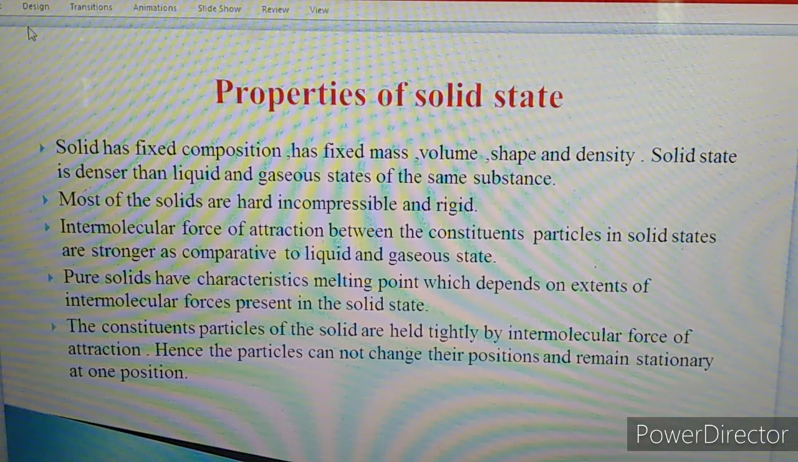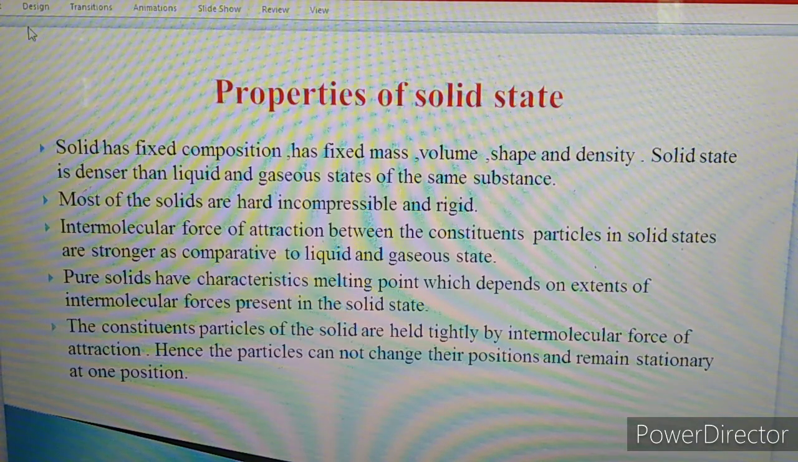So, what are the general properties of solid states? See, solids have fixed composition. They have fixed mass, volume and shape. Solids have definite density. Solids are denser than the liquid and gaseous states of the same substance. Most solids are hard, incompressible and rigid.